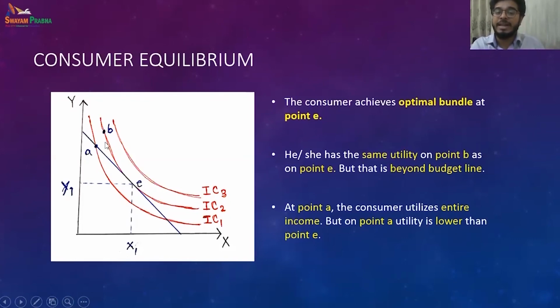On this point A, what we see is that we are spending the entire budget, whatever money we have, we are spending everything, and we are on this budget line, and we are on indifference curve one, and we are spending this much of Y and this much of X. So this is one combination, right?